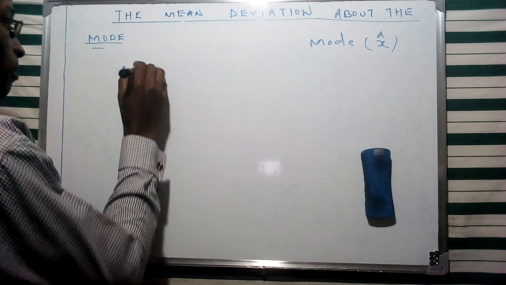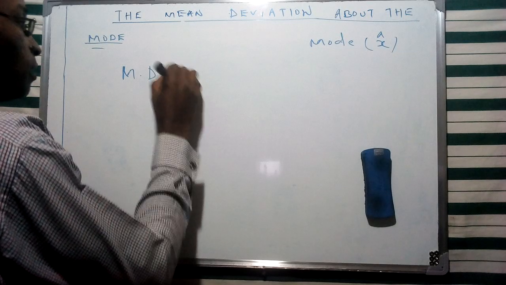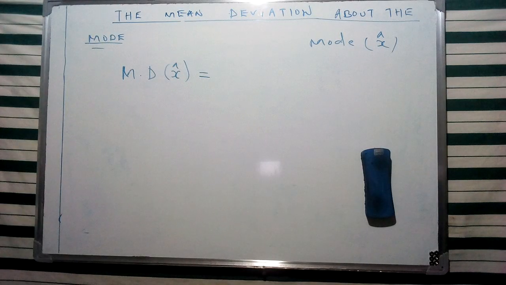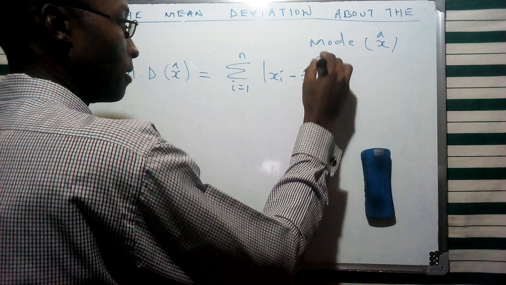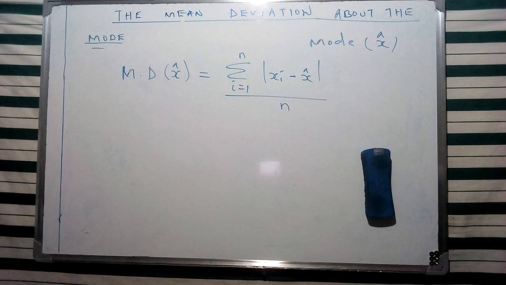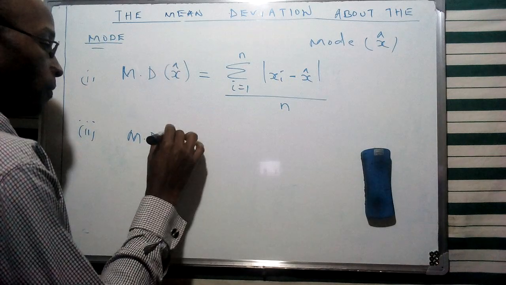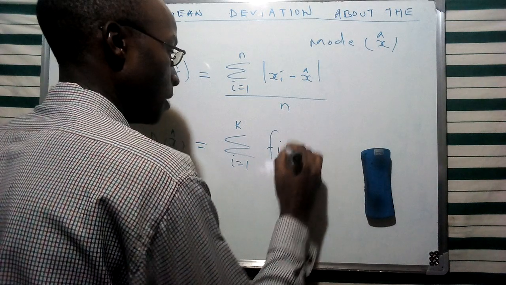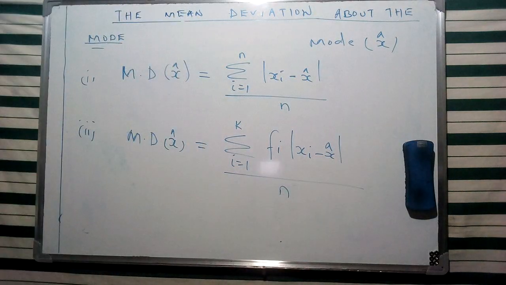So similarly to the mean deviation about the mean, the mean deviation about the mode is given in terms of x with a hat. It is the summation from 1 to n of the absolute value of xi minus the mode, divided by the number of observations. In our second case, the frequency distribution, the mean deviation about the mode is the summation from i equals 1 to k of the frequency multiplied by the absolute value of xi minus the mode, divided by the number of observations.